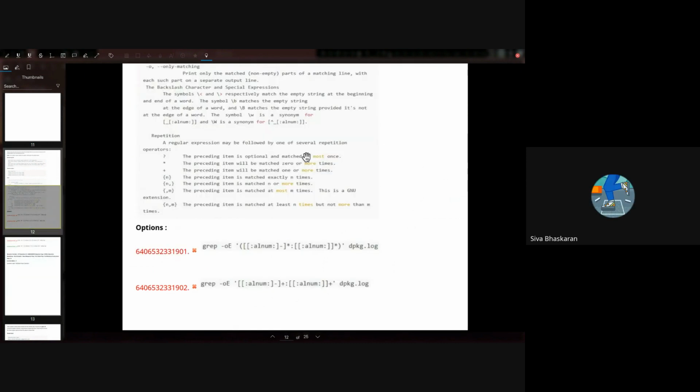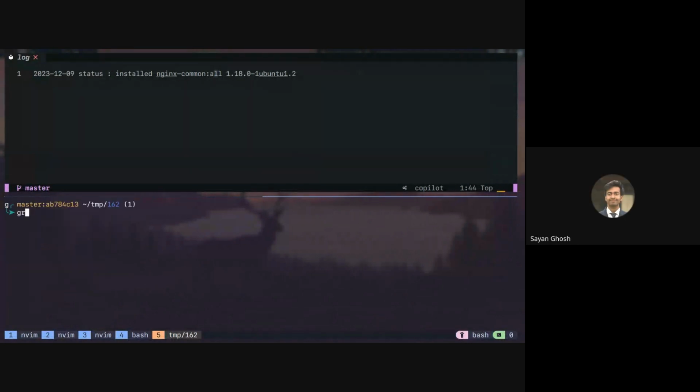Can you try running the second option and check? Yeah. So till now, I didn't group anything, and it's working. Yeah, exactly. So if we don't group also, it should work. So for example, this plus colon, then same thing. So here num colon. After that plus. And there's a plus at the end. And if we run this on log, you can see this is still matching. So whether you group this or not, that will not change the matching.